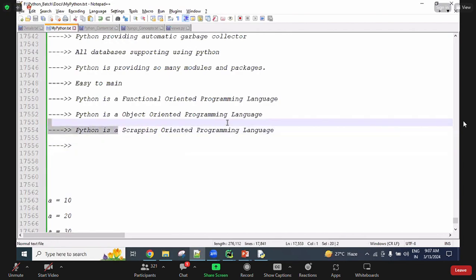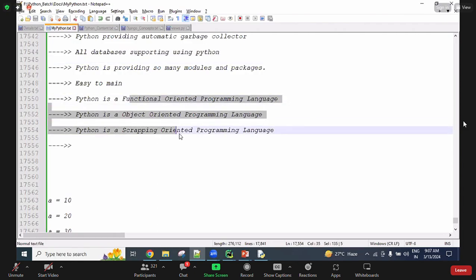So scripting oriented, we will discuss later, guys, more clearly with examples. I will discuss all this. We have separate chapters. For example, a database related separate chapter is there, and here a separate chapter is there. There we will discuss more clearly.